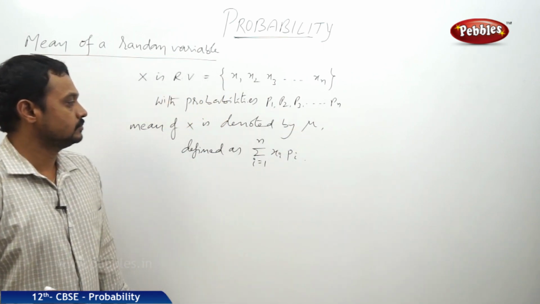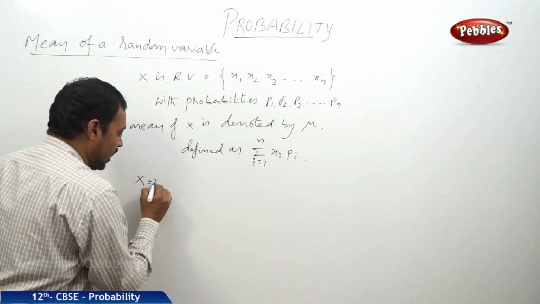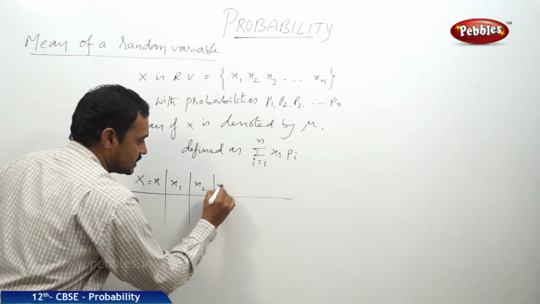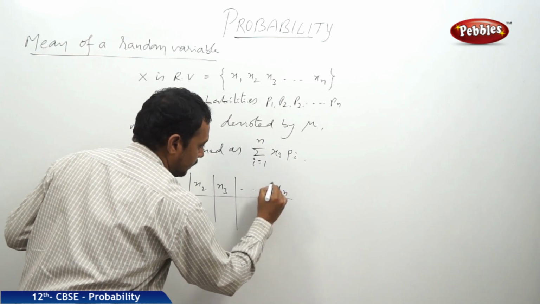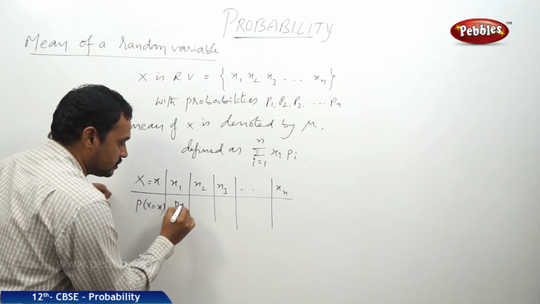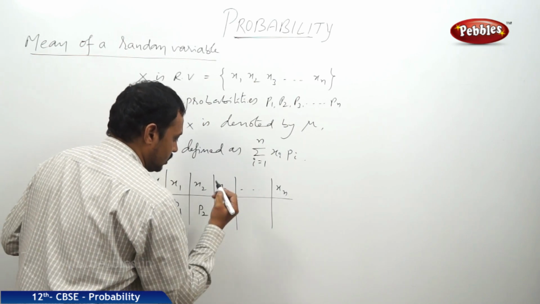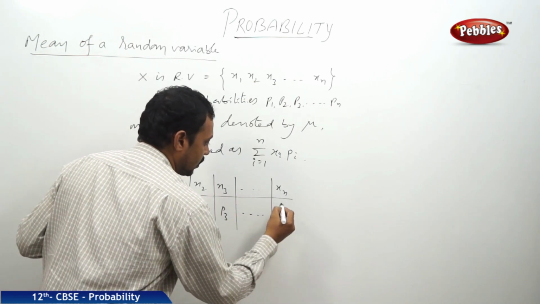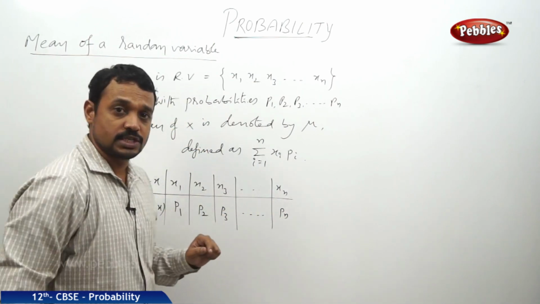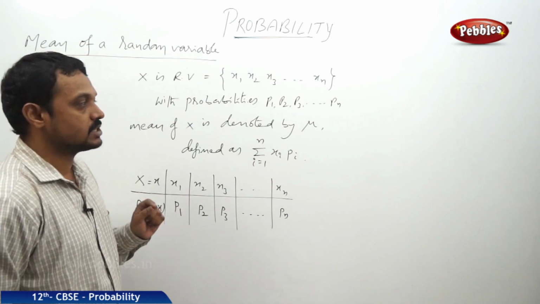So, random variable x whose possible values are x1, x2, x3, and so on, xn, and the probabilities: the probability at x1 is p1, probability at x2 is p2, probability at x is equal to 3 is p3, and so on, the probability at x is equal to n is pn, such that the sum of all probabilities is equal to 1. Now this is a probability distribution of the random variable x.